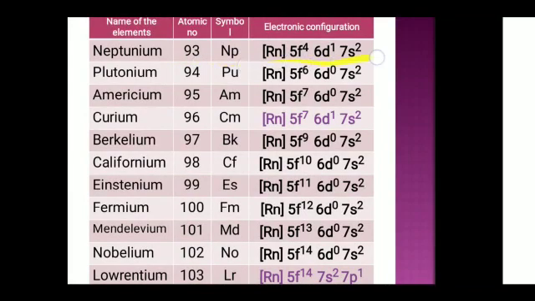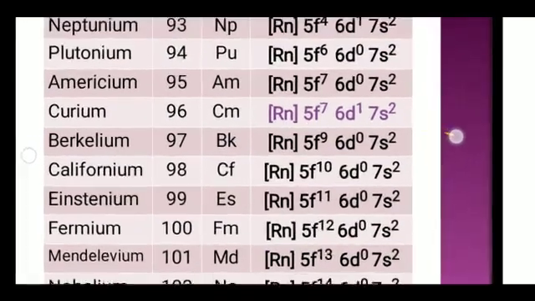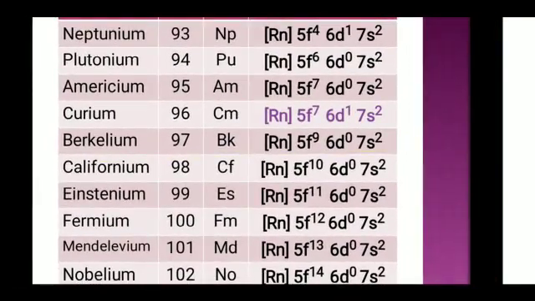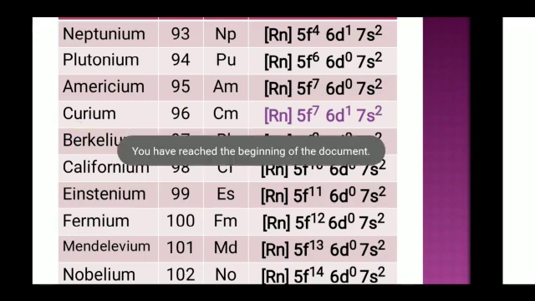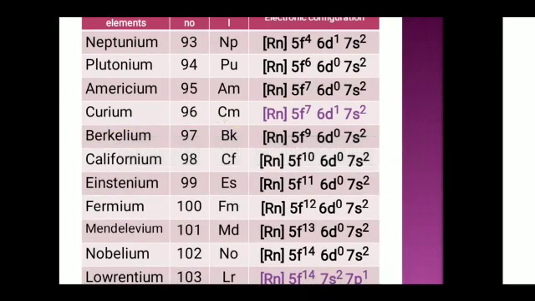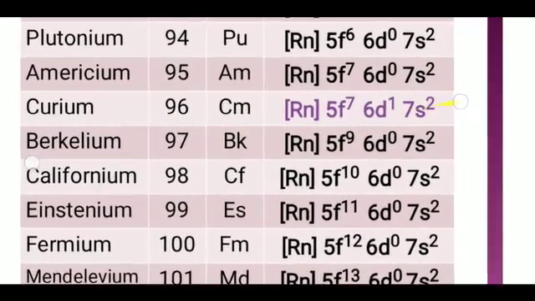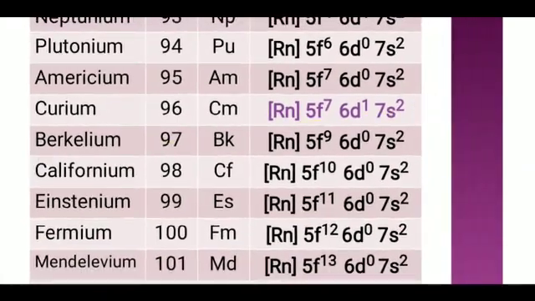Then plutonium, atomic number 94, symbol Pu, electronic configuration Rn 5f6 6d0 7s2. Then americium, atomic number 95, symbol Am, Rn 5f7 6d0 7s2. Then curium, atomic number 96, symbol Cm, Rn 5f7 6d1 7s2. So 5f7 is half filled.